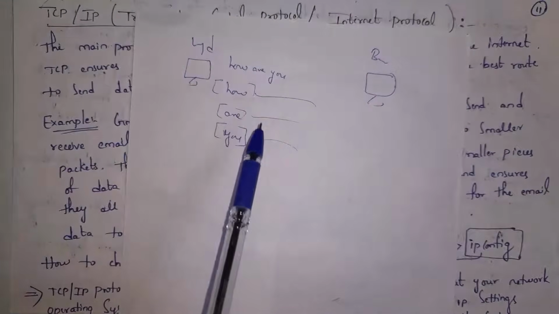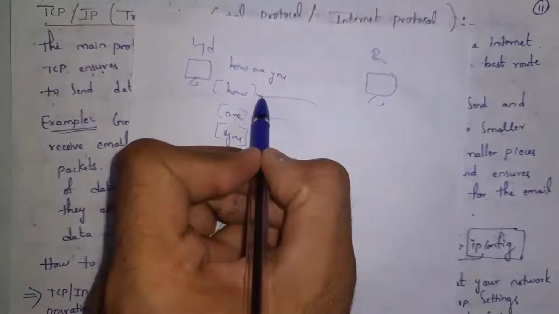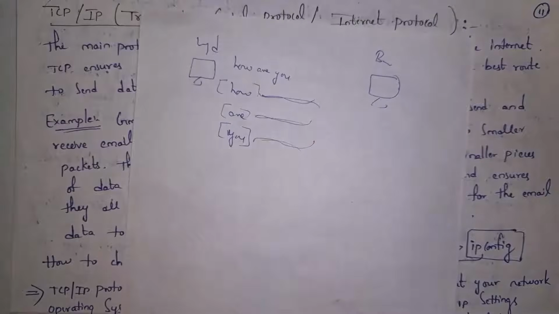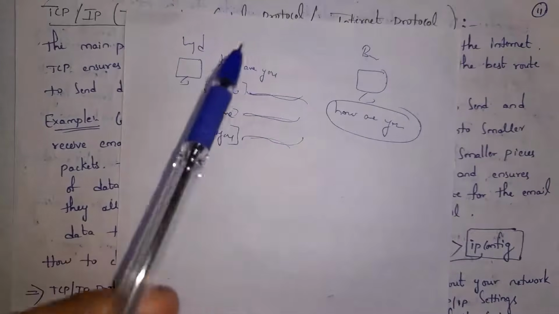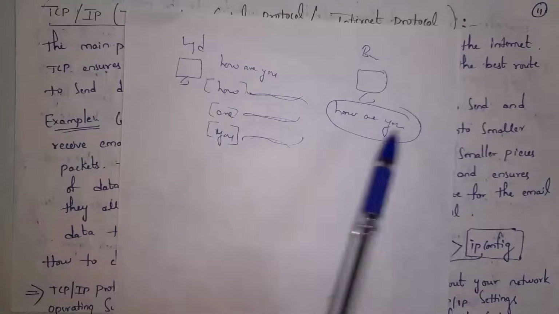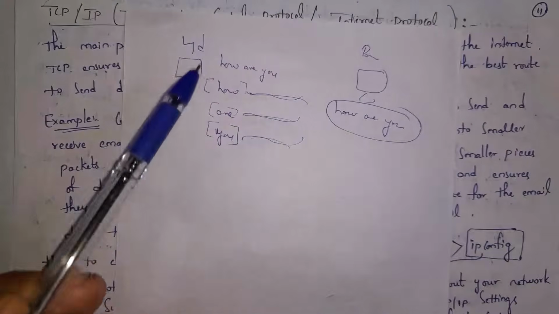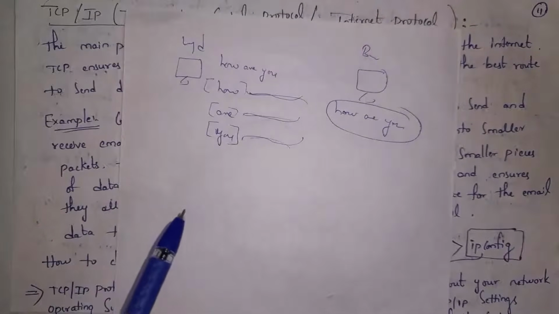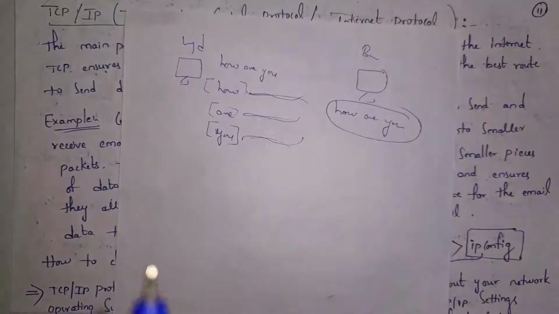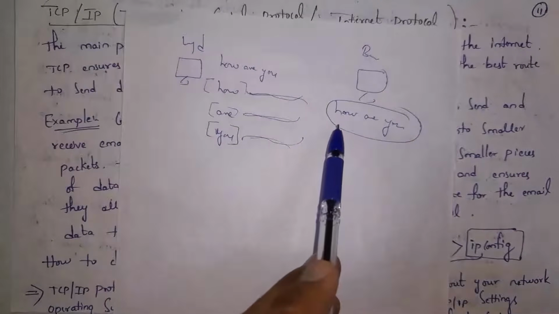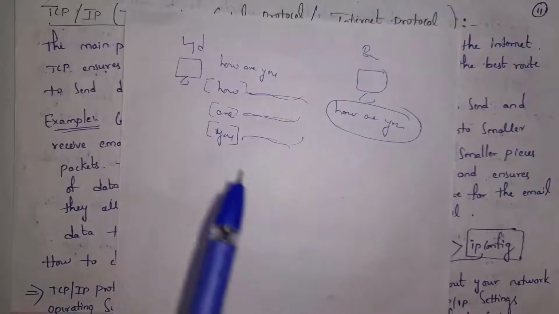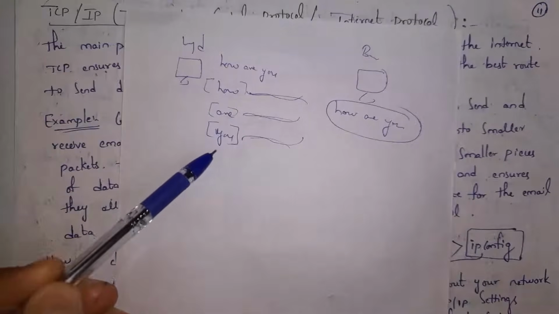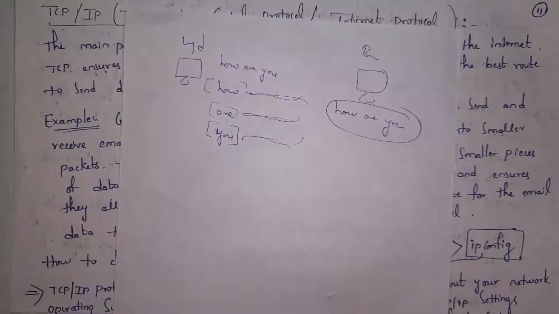And each packet will find best route in order to reach to destination. How will find best route? R will find best route, U will find best route in order to reach data very fast. So after reaching destination, all these packets will reassemble in order like how are you, and this data is read by receiver. Guys, in TCP/IP protocol, data is divided into packets and each packet will find best route in order to reach destination. TCP protocol ensures data is transferred correctly. So this person will read correct message, and whereas duty of IP protocol is to find best route. Each packet will find best route because of IP protocol, where IP stands for Internet Protocol.